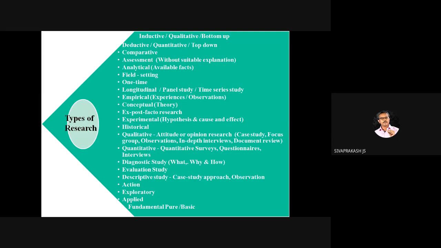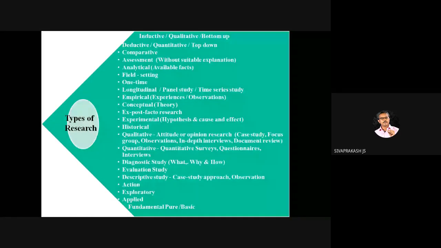Here we are studying the qualitative parameters. Those things come under this qualitative research.